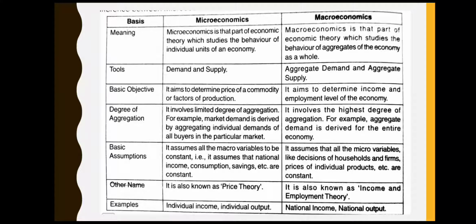And in macroeconomics, it assumes that all the micro variables like decisions of households or firms or price of individual products, etc. are constant. So same is the case over here as well. In case of macroeconomics, when we are going to study macroeconomics, we will consider all the micro variables, all the smaller variables such as demand for a particular product or price of the product or its supply or the decisions of a household. All these things are considered to be constant.